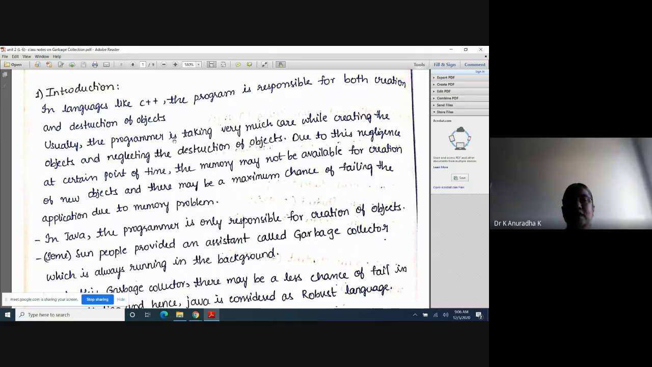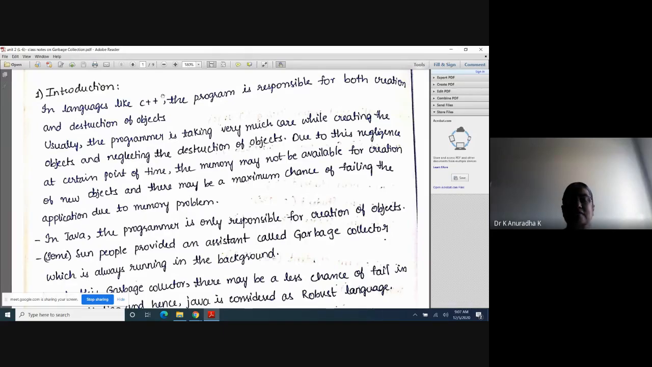But usually the programmer takes very much care while creating the objects and neglects the destruction of objects. Due to this negligence, at a certain point of time, the memory may not be available for creation of new objects. You know, memory is always limited. We won't get infinite memory, only limited memory. So due to this negligence, the memory may not be available for creation of new objects after a certain point of time.